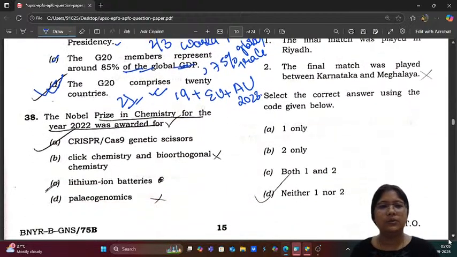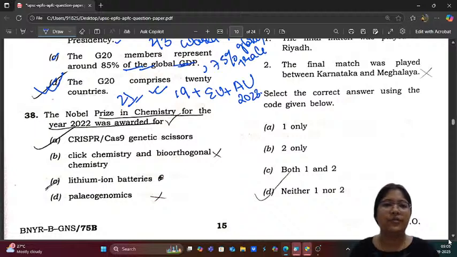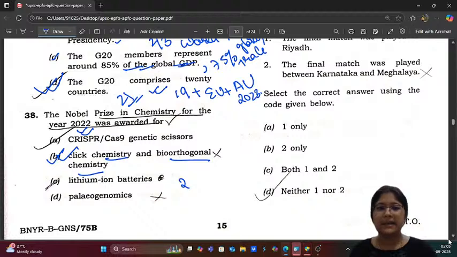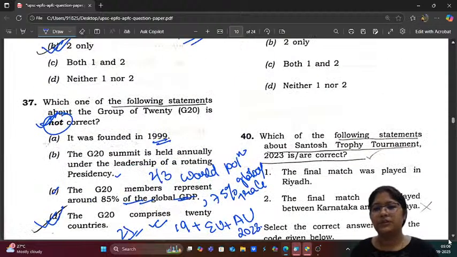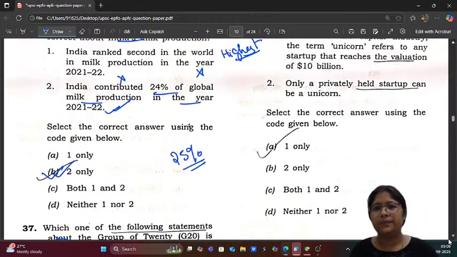The Nobel Prize in Chemistry for the year 2022 was awarded for click chemistry and bioorthogonal chemistry. For the latest, it is awarded for the discovery of quantum dots. Okay, so if they are asking now, it will be discovery of quantum dots. Next question, question number 39.